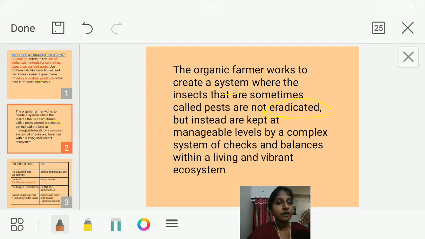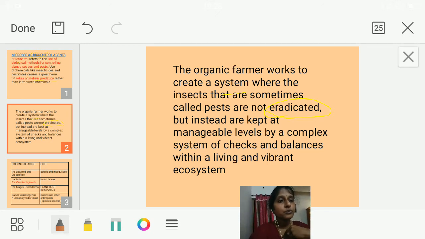So it's very dangerous. In order to prevent that, what we are going to do is introduce predators. They will eat up the pests, so the pest number will not increase, but the pest will remain, okay. It's not eradicated, it's not vanished from the earth. So imagine one species is there and when we apply chemicals, that species vanishes from the earth. It's not that good, isn't it? It's not correct on our part.